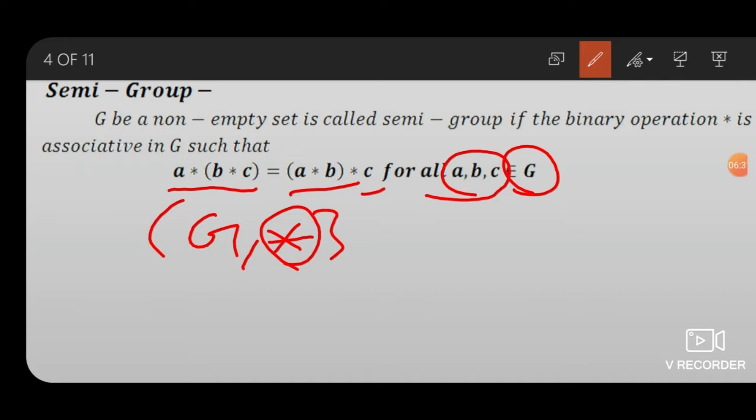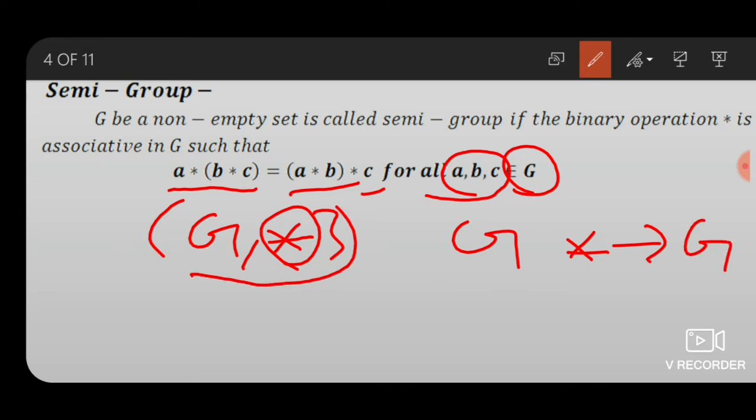A non-empty set G equipped with one or more binary operations is called an algebraical structure. Suppose star is a binary operation on G, then G, star is an algebraic structure.